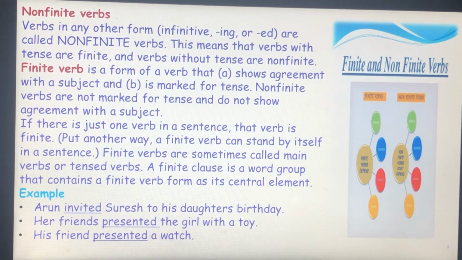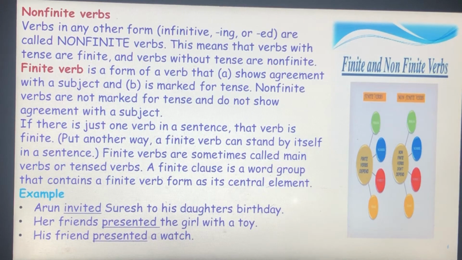First we will see what finite verbs are. Finite verbs change tense and number according to the subject. Example: Arun invited Suresh to his daughter's birthday. In this sentence, we can see a verb in the past tense, that is invited, which is a finite verb.